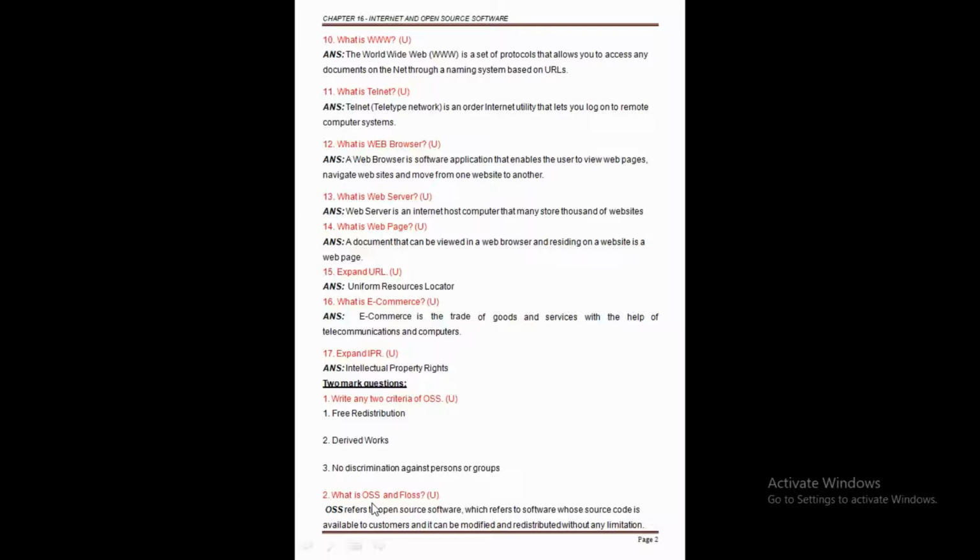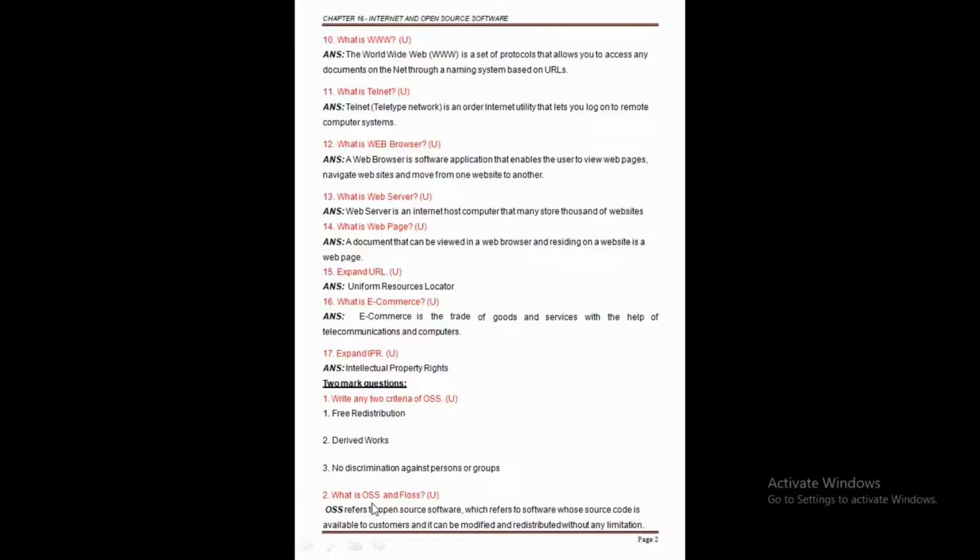OSS refers to, or the full form is, open source software, and it is software whose source code is available. We know the meaning of source code, correct? The collection of code is called the source code, and it is a human readable programming language. After such source code, or the code created by the user, is transmitted to machine code, it is executed by the computer. So here we can say that the source code is available to the customer. The open source software source code is available to the customers, and such software can be modified.